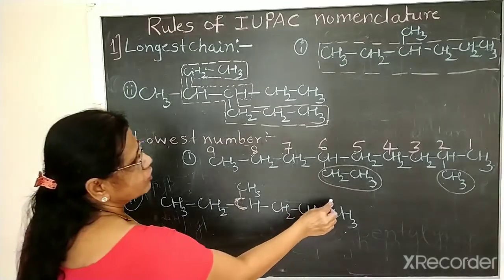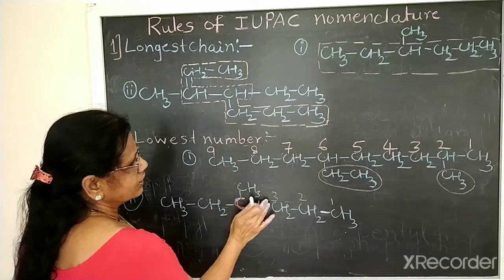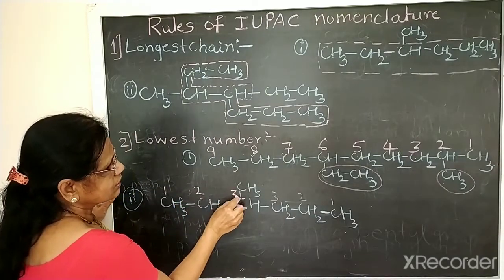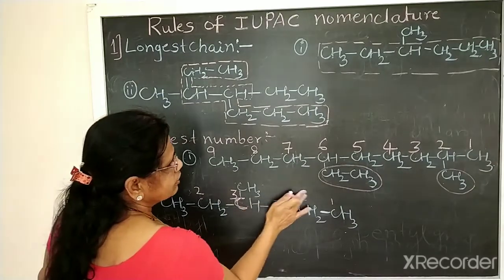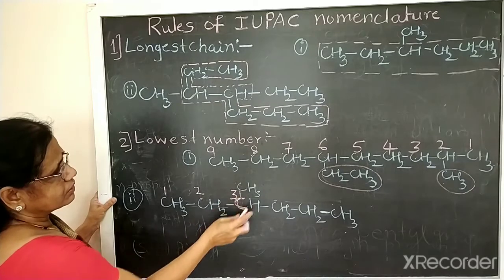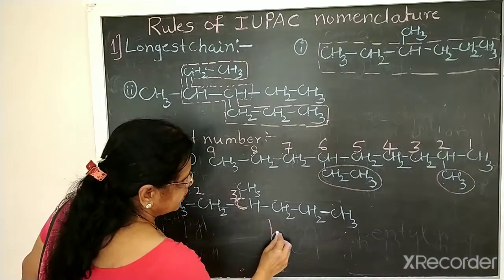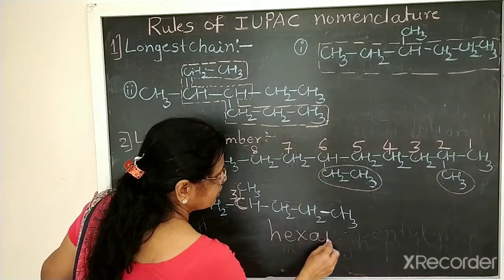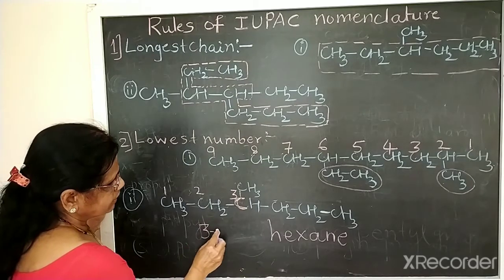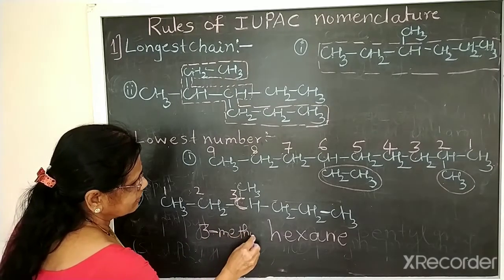So if you take from here 1, 2, 3, this gets number 4. But if you take from here 1, 2, 3, this gets number 3. So the correct way of numbering is from the left side. So 3-methyl. Then the parent name, 1, 2, 3, 4, 5, 6, is hexane. Then the third carbon contains a methyl group. Therefore it is 3-methylhexane.